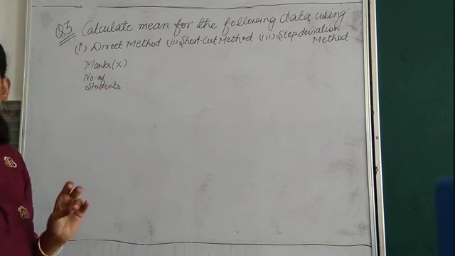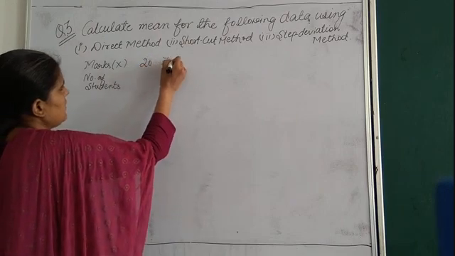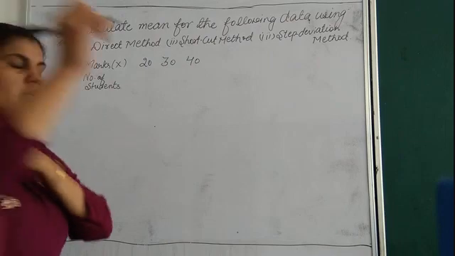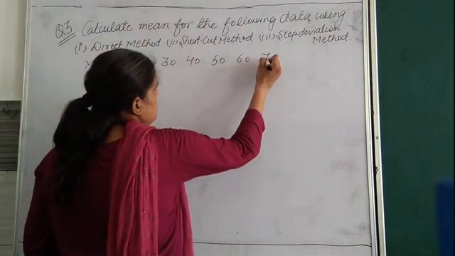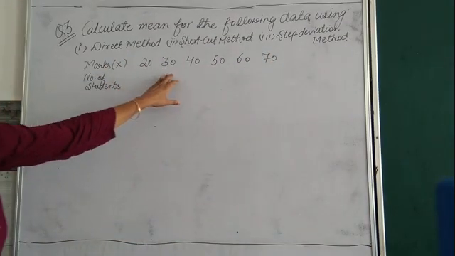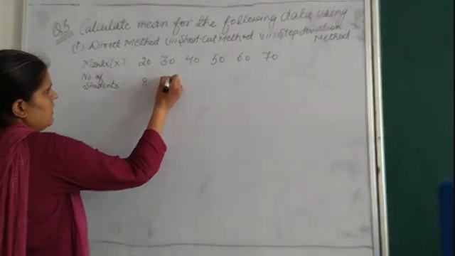Clear bache? What are your marks? Your marks are given 20, 30, 40, 50, 60 and 70